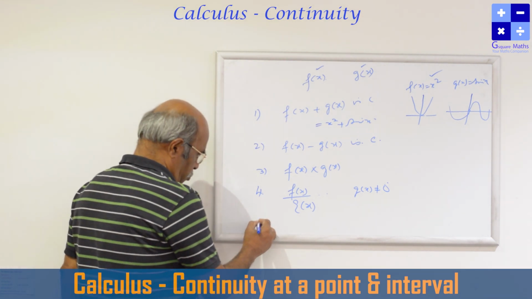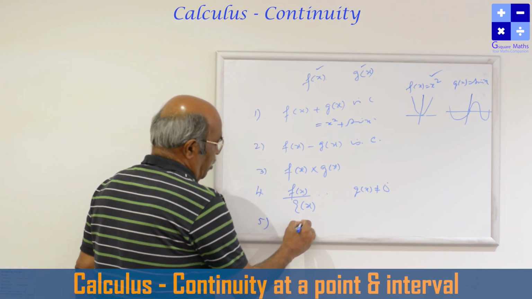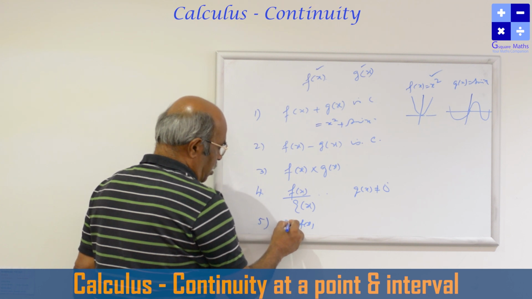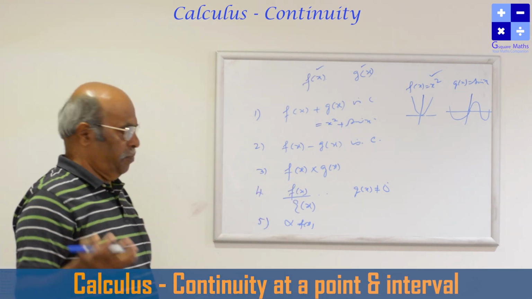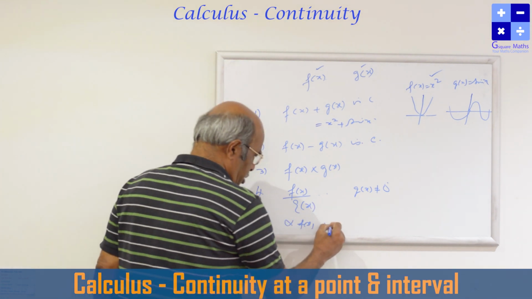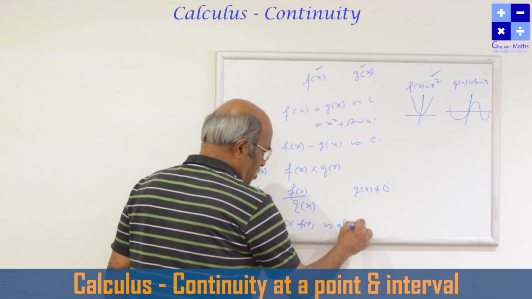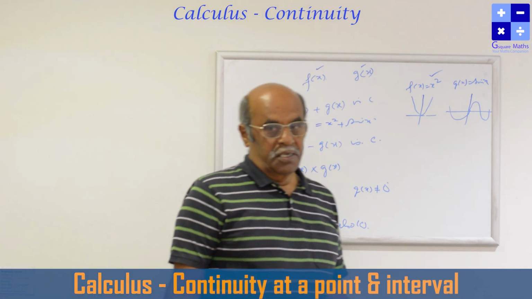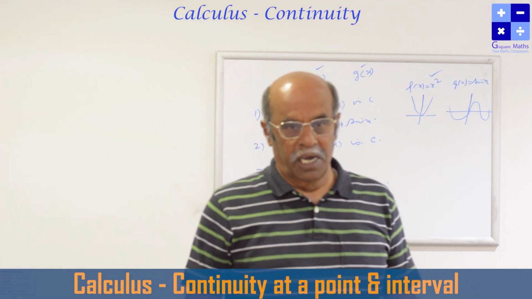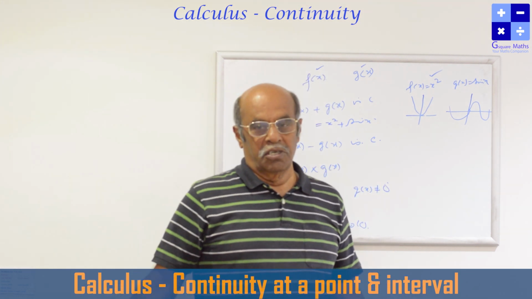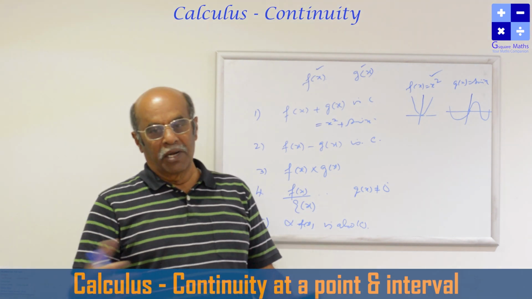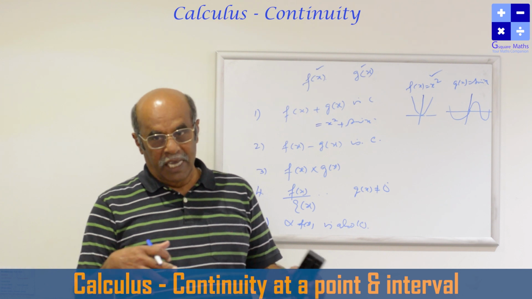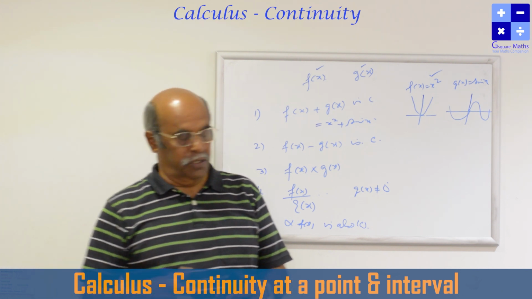Then the fifth one: if f(x) is a given continuous function, then any scalar multiple, where alpha is any number, alpha times f(x) is also continuous. So, my dear children, the sum, difference, product and quotient of two continuous functions are always continuous, and a scalar multiple of a continuous function is again continuous. And this, as it is, we are going to apply in doing the sum problems.